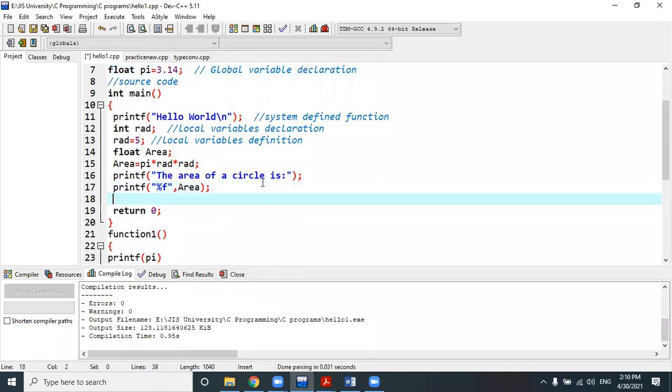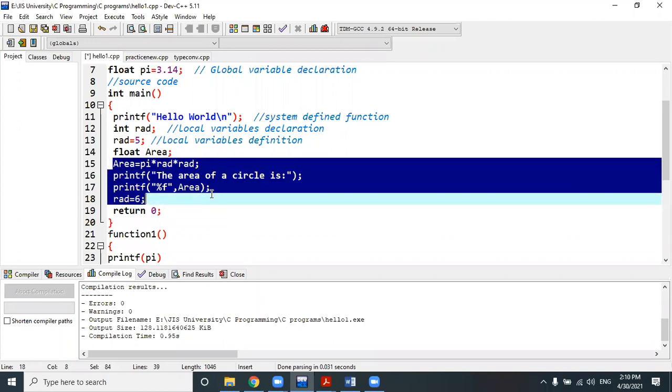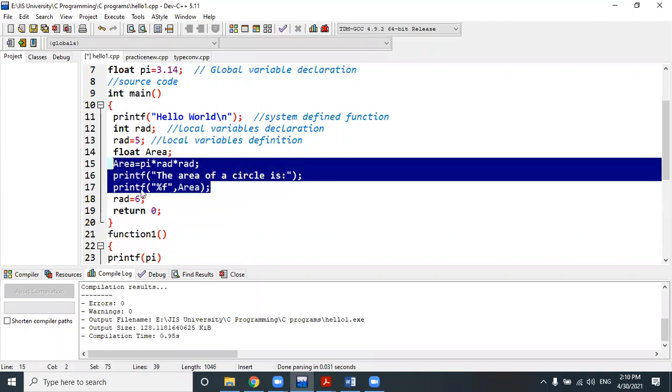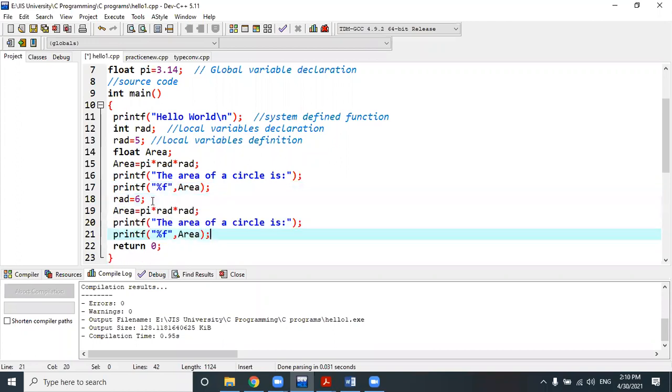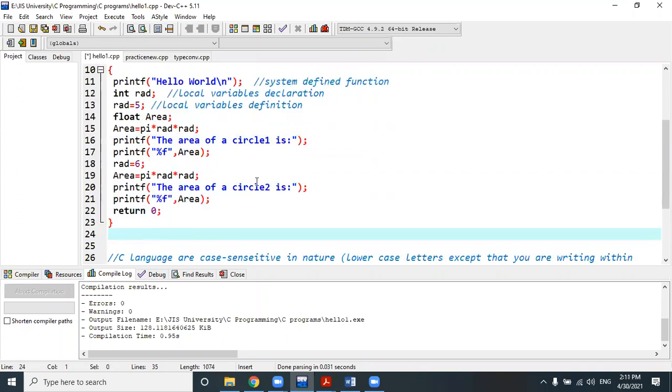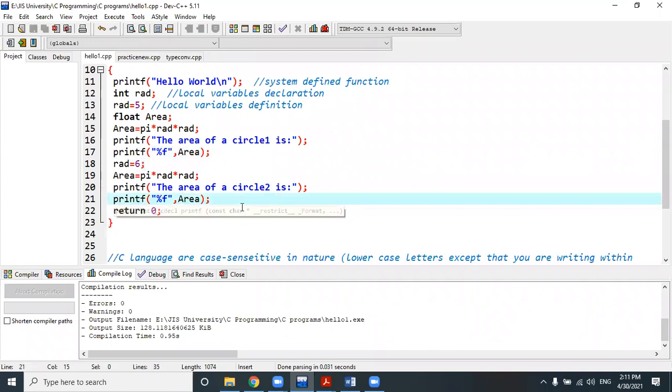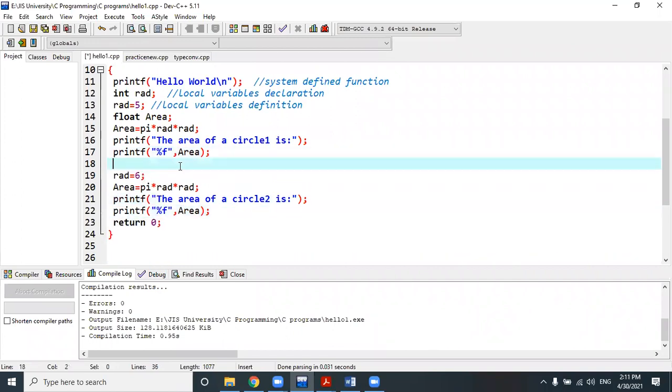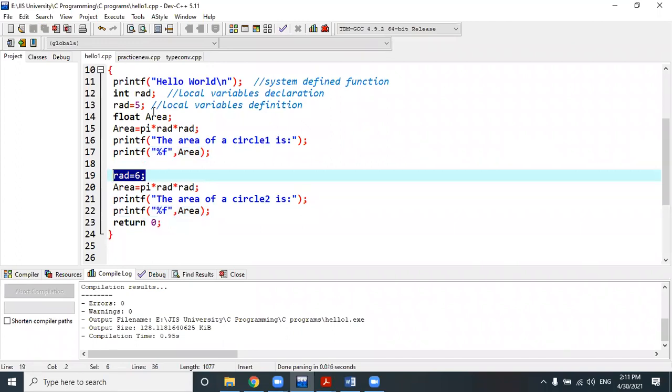How? Look, here I have redeclared the local variable value as 6, and I did the same job again: calculate the area of another circle. This is circle 1, this is circle 2. I have calculated the circle area with the help of different radius values. I declared the local variable as rat.